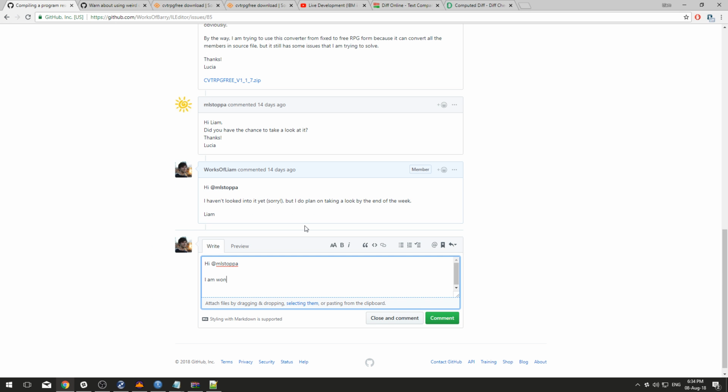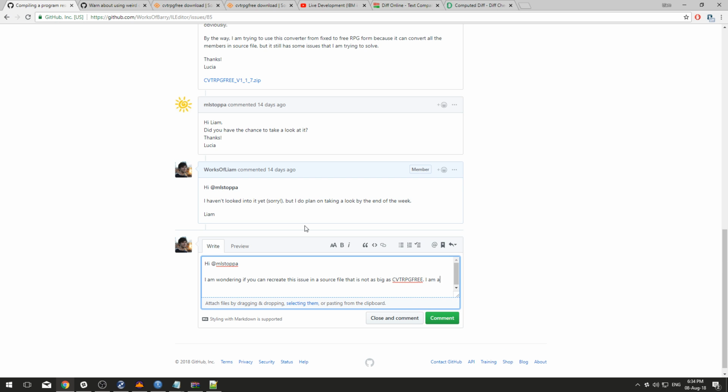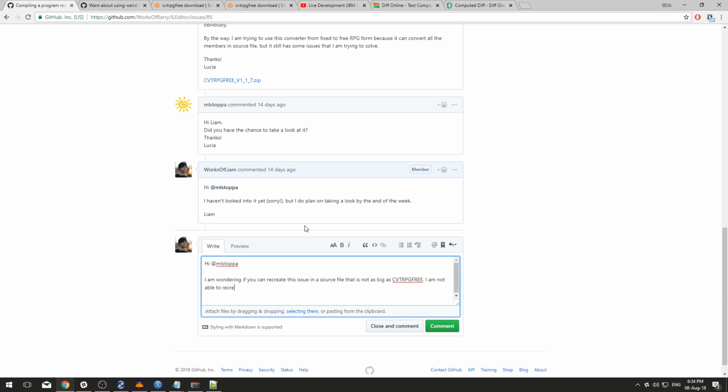I am wondering if you can recreate this issue in a source file that is not as big as this. I am not able to recreate. I'm sat here compiling stuff and getting an error listing, so I'm not able to recreate it.